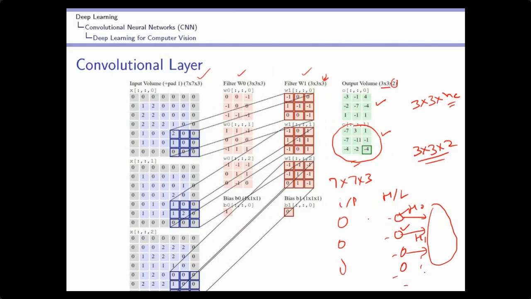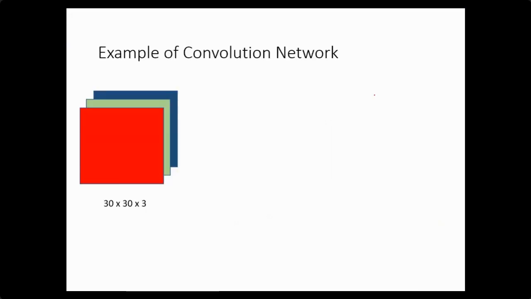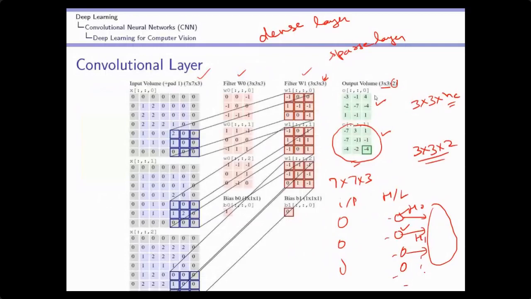So by applying the convolution layer, this is nothing different from the basic deep neural network which I have explained. Mathematically, it is almost similar. The only difference is that in a deep neural network we use a dense layer, but in convolution we use a sparse layer, sparse connection. So this is how the convolution layer works. In the morning class, I will design the first convolution layer and we will try to understand it. Now we are able to design our own architecture.